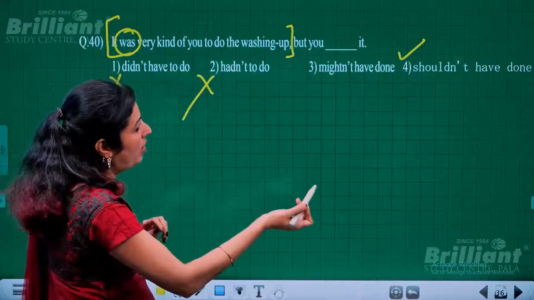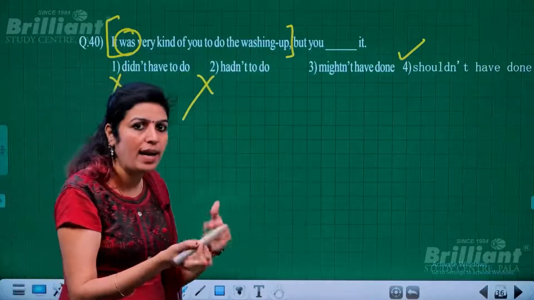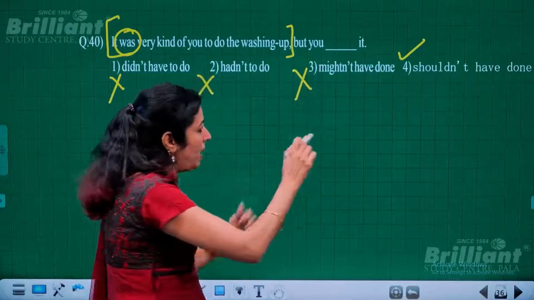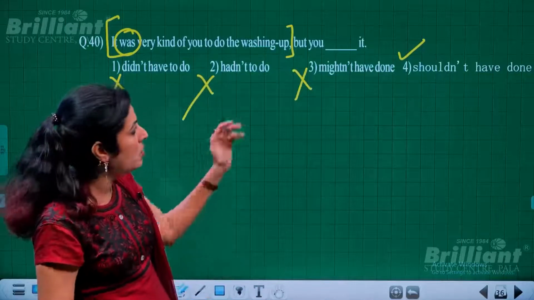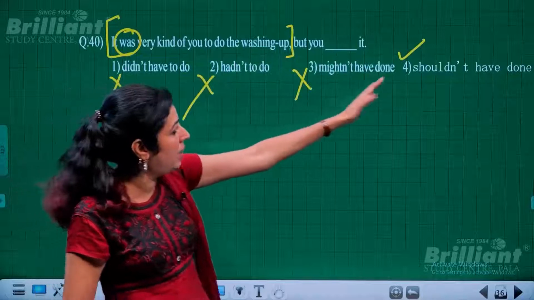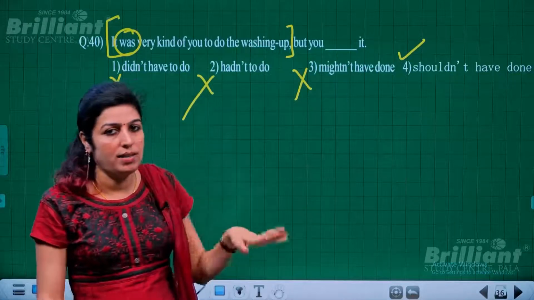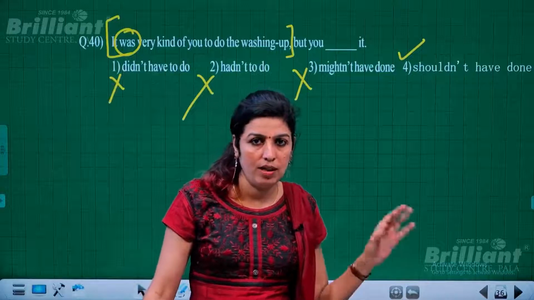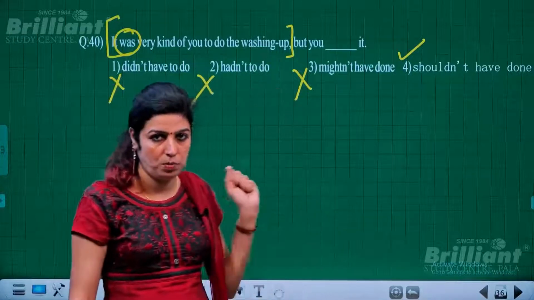"Might not have done" means that person might not have completed the task. This also is not possible, so that would change the entire meaning. Okay. So this is the correct option. It's so nice that you have done the task, but you shouldn't have done it. You should not have done this task. That is the meaning to be conveyed. Okay.